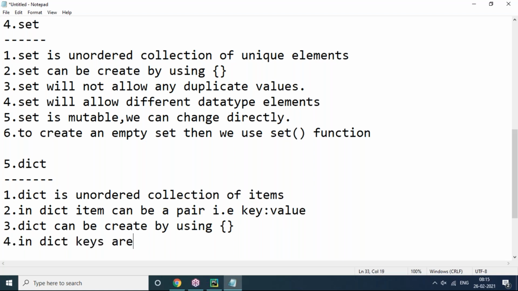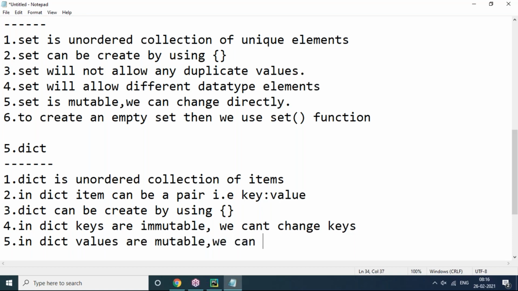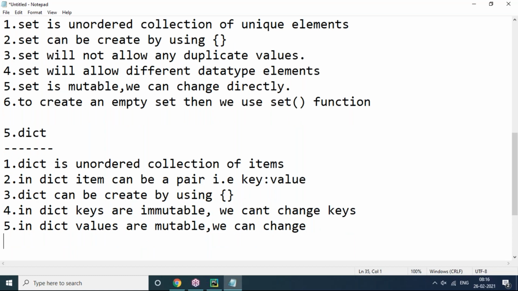So in a dictionary, keys are immutable, meaning we can't change keys. But values are mutable. We can change them. So these two are the differences. Keys have immutable nature and values have mutable nature. Once we create a key, it cannot be modified, but we can change the values also.